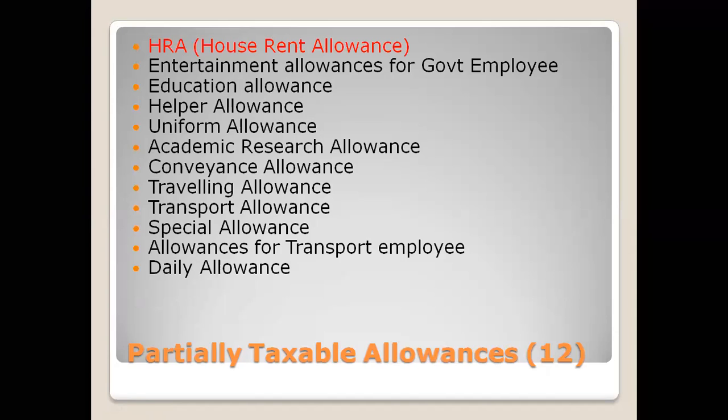The HRA is over. House rent allowance we already discussed in the last class. So education allowance, welfare allowance, uniform allowance, academic research allowance, conveyance, traveling, transport, special. These are all partially taxable. We will see them one by one later. As of now, we completed HRA, and provident fund also we completed. The provident fund is a separate category.